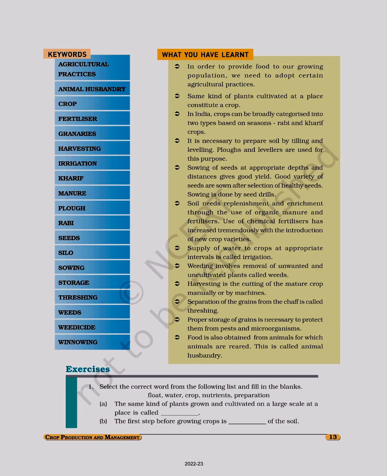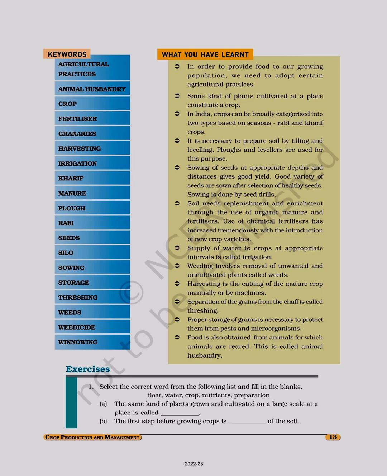Good variety of seeds are sown after selection of healthy seeds. Sowing is done by seed drills. Soil needs replenishment and enrichment through the use of organic manure and fertilizers. Use of chemical fertilizers has increased tremendously with the introduction of new crop varieties.